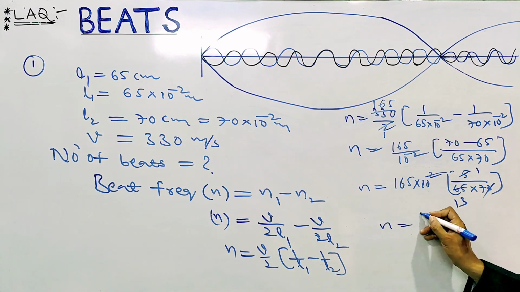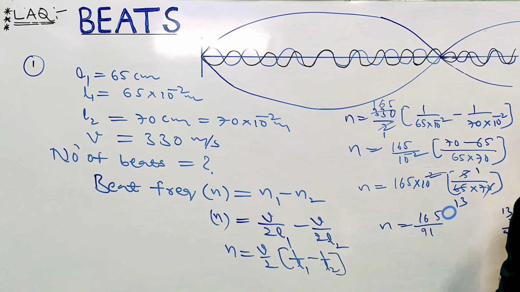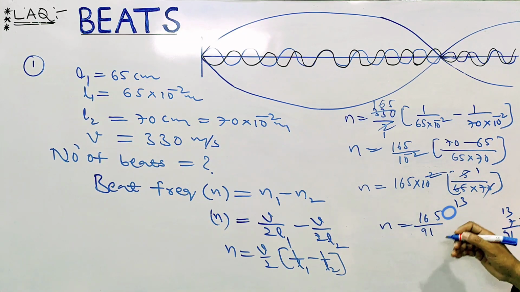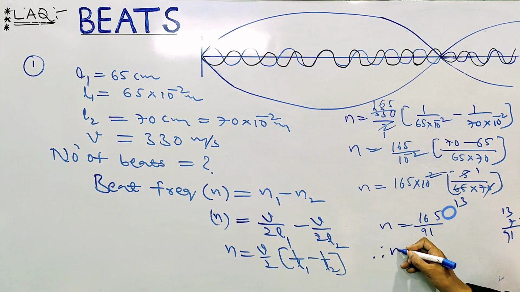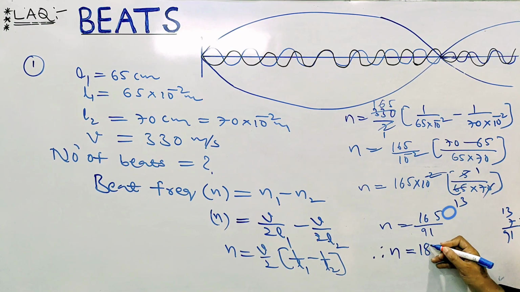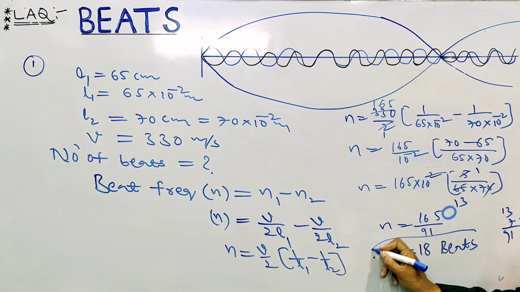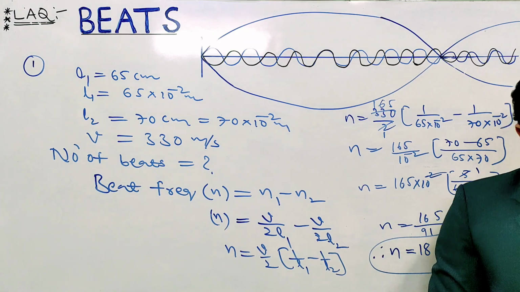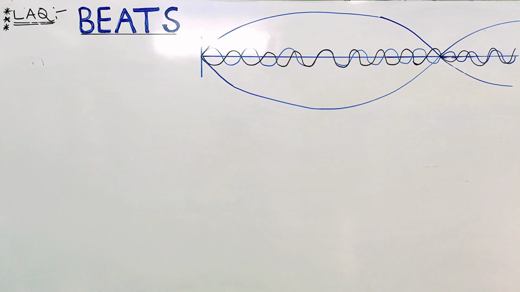N equal to 165 into 5 by 13 into 7, which is 91. Solving this, you get 17 point something, that is nothing but 18. Therefore N equal to 18. The number of beats produced is 18. Next one you can take.